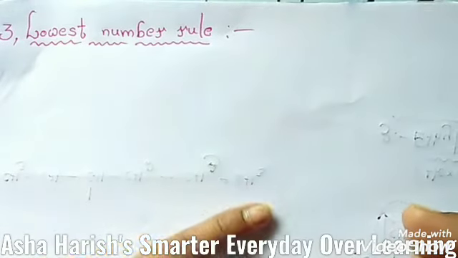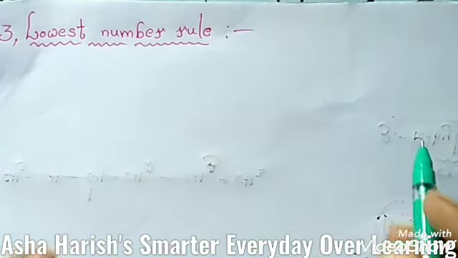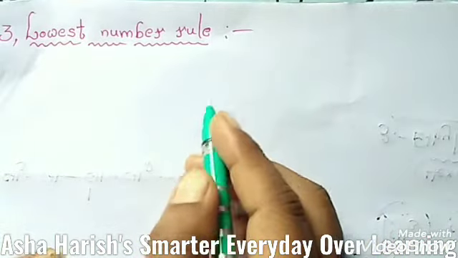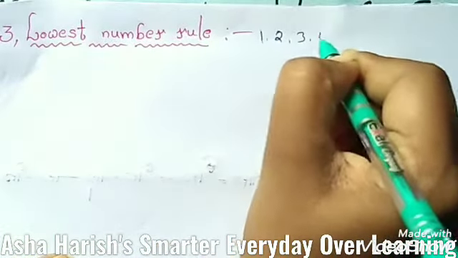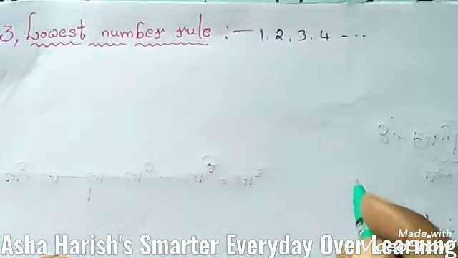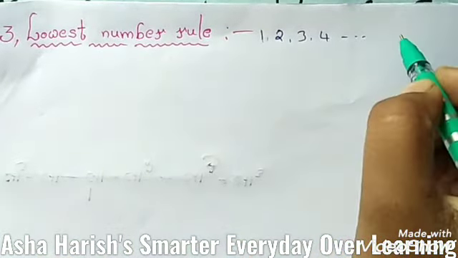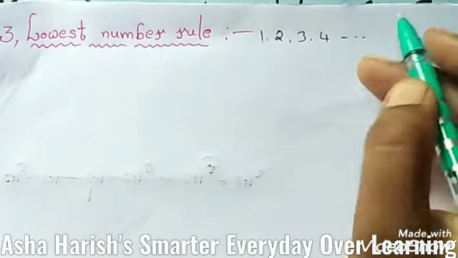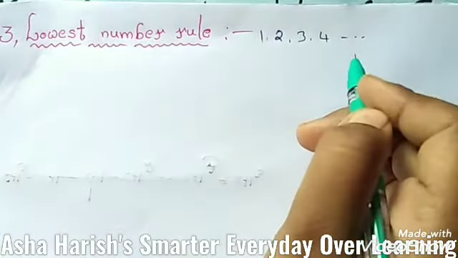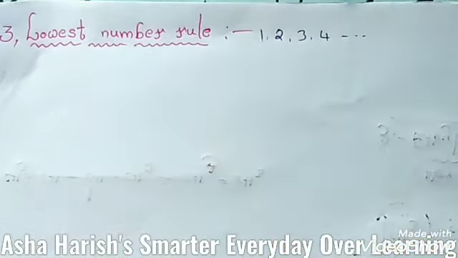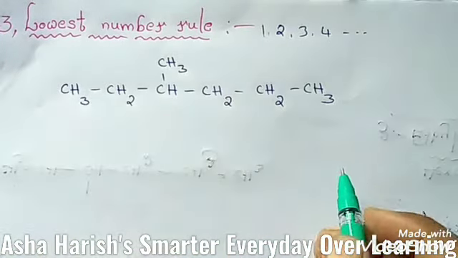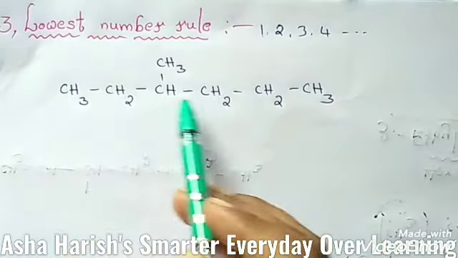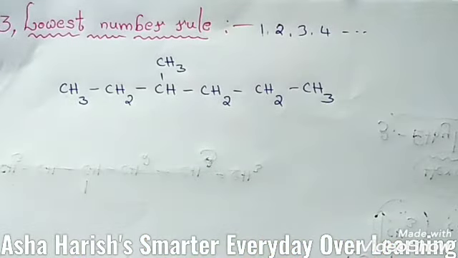The third one is the lowest number rule. Number the carbon atoms of the parent chain as 1 2 3 4 and so on, starting from that end which gives the lowest possible number to the carbon atoms carrying the substituent. For example, you can see the structure of this compound. You can see here 1 2 3 4 5 6 carbons.